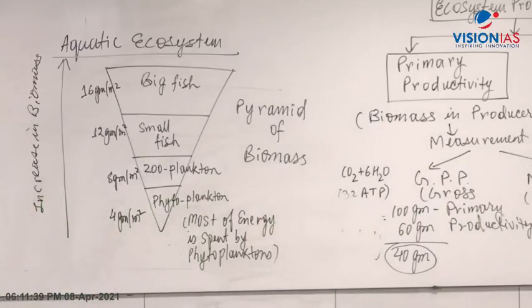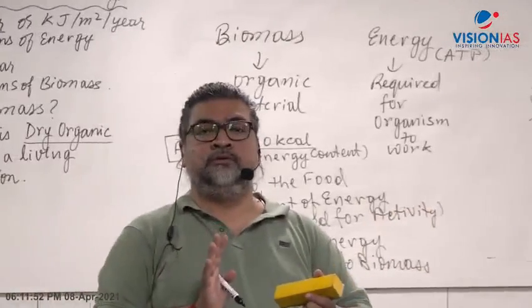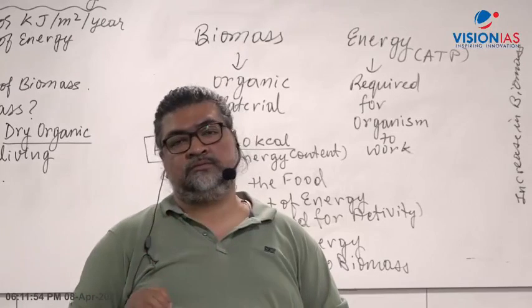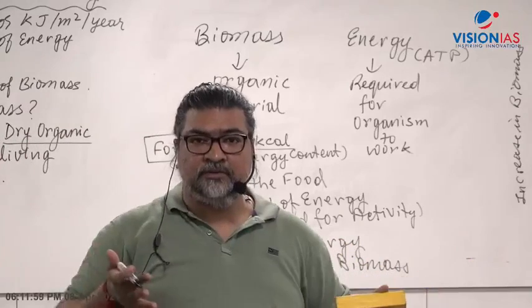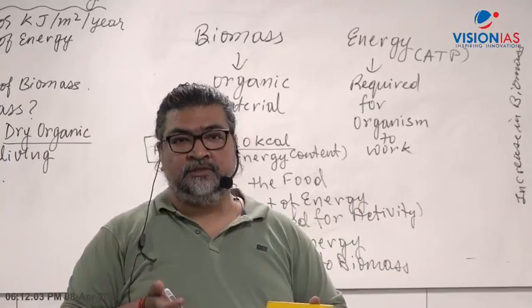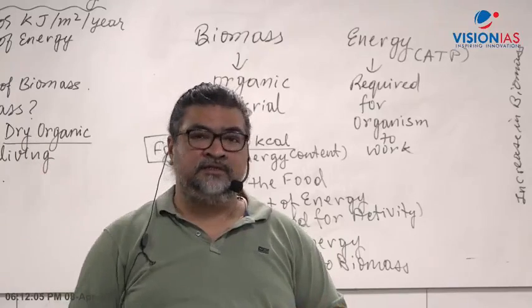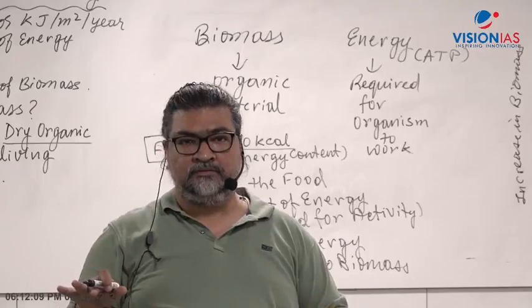See, that pyramid concept which I had explained is in terms of transfer of energy from one trophic level to the next. Here I am talking about the ecosystem. We are talking about the ecological system, the ecosystem as a whole. We are not talking about a food chain, right? We are referring to the entire forest as an ecosystem, the entire grassland as an ecosystem, and the biomass which is generated there. We are taking all living organisms in totality, right?